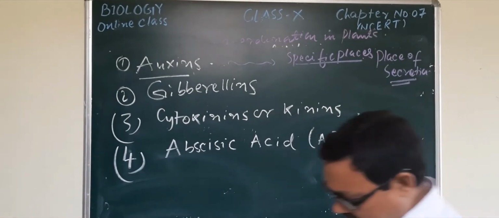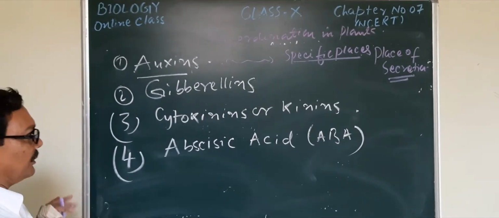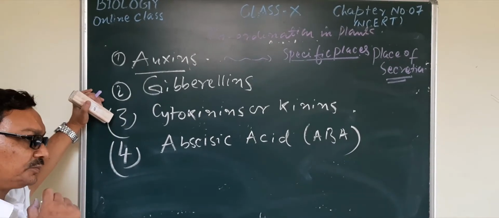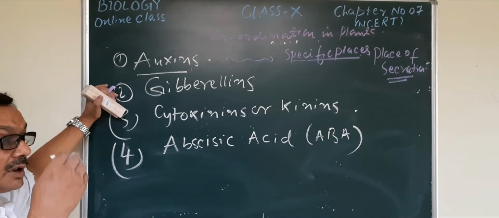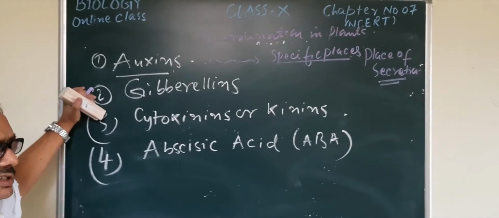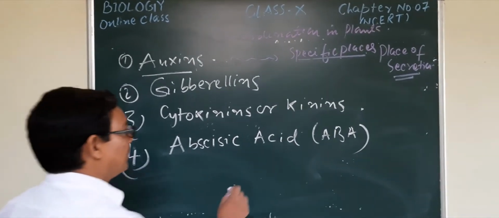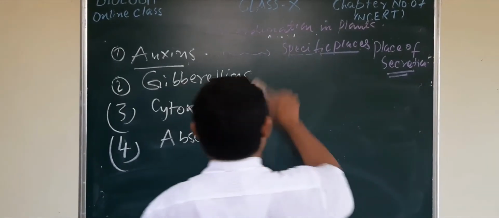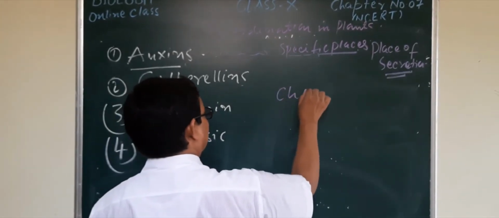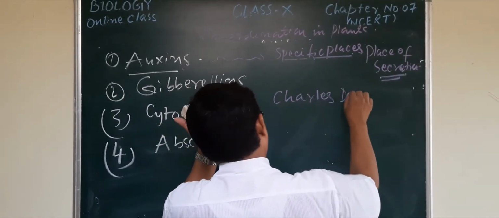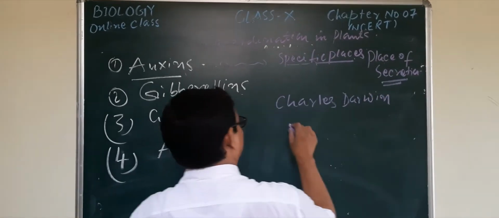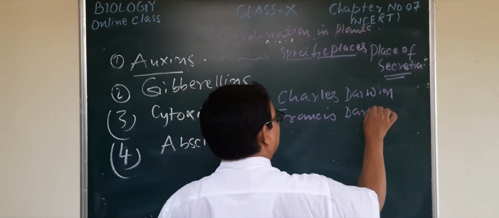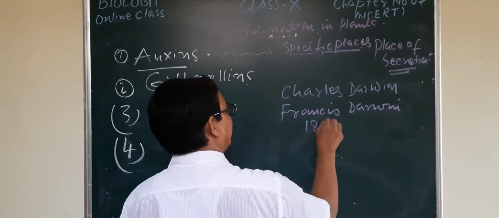But before that, I would like to share that phytohormones, or auxin, were reported by Charles Darwin and his son Francis Darwin in 1880.